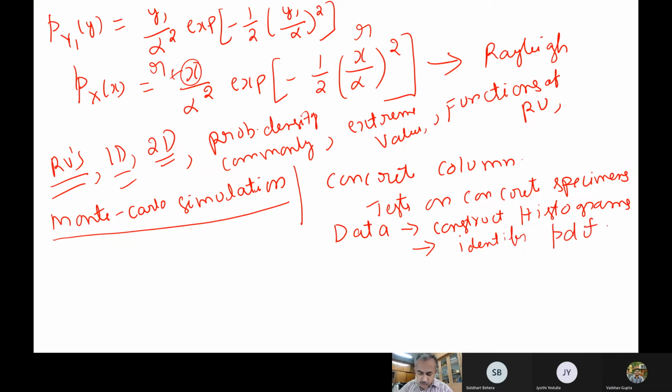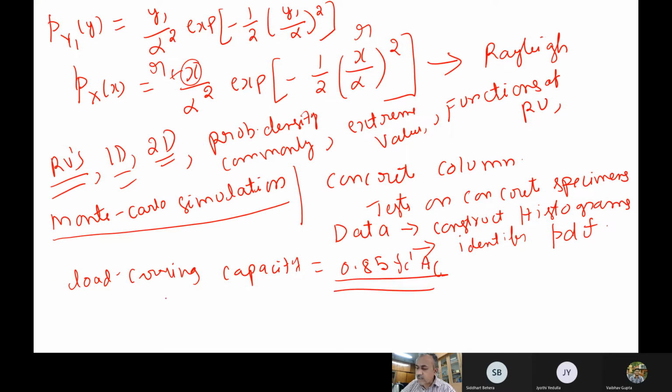Now let us say for the same concrete problem, from the database, the resistance basically, the load carrying capacity, is 0.85 times FC dash multiplied by AC. So this is the concrete column capacity, and then there is the load which is applied on the concrete column. People have told that the load is basically normally distributed. So the load is a normal random variable. It has a mean value and a standard deviation also, Q itself.